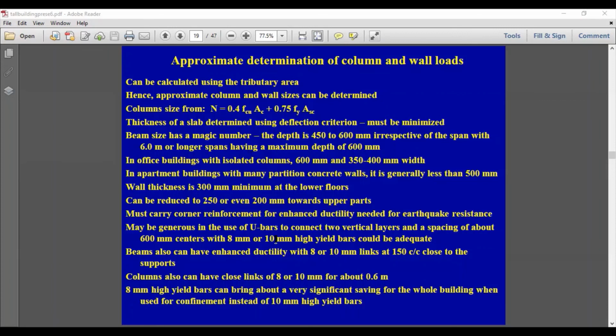So any question on this particular slide? So I have explained how to calculate the column size, the reasonable rule for slabs, and then the beam sizes. How do you select the beam size? And again, if the spans are large, you have to carefully check the beams for deflection as well. But generally, deflection is not a major problem in beams, because if the spans are small, then beams will be fairly safe. But if the spans are large, you have to be extra careful with the deflection of the beams.